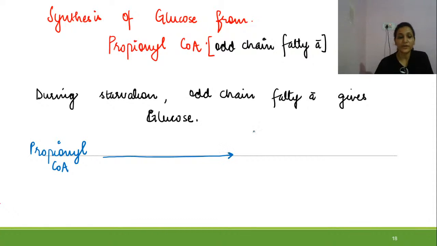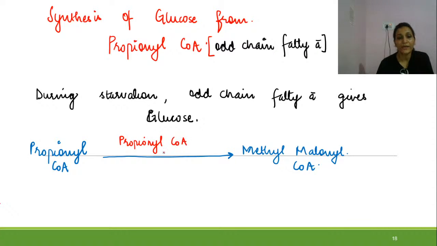Propionyl-CoA will get converted into methyl malonyl-CoA, and this reaction is catalyzed by propionyl-CoA carboxylase. If you can see carboxylase, it means it's a carboxylation type of reaction.